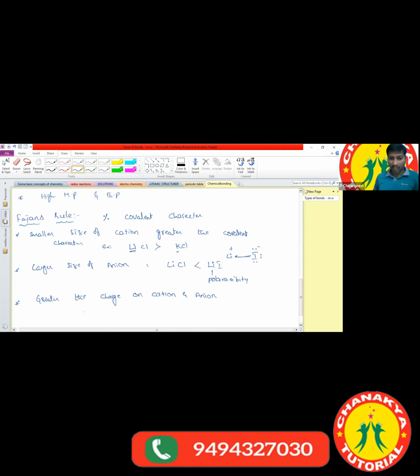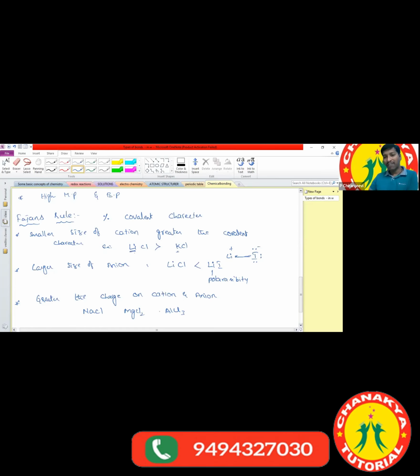For that I'll give one example. We take sodium chloride, magnesium chloride MgCl2, and AlCl3. Which one has the greater covalent character: sodium chloride, magnesium chloride, or aluminum chloride?